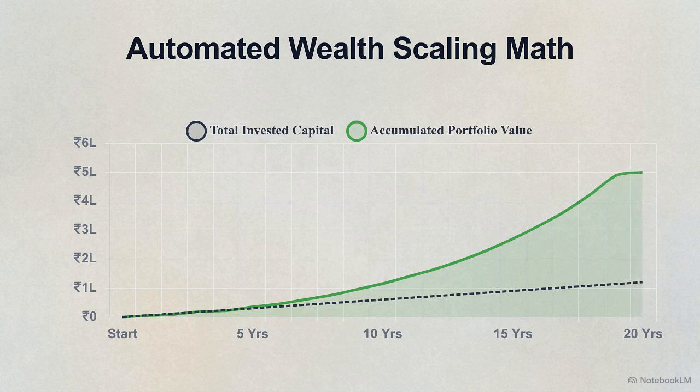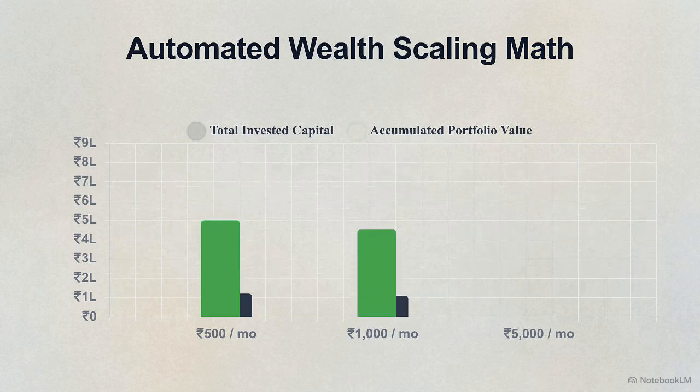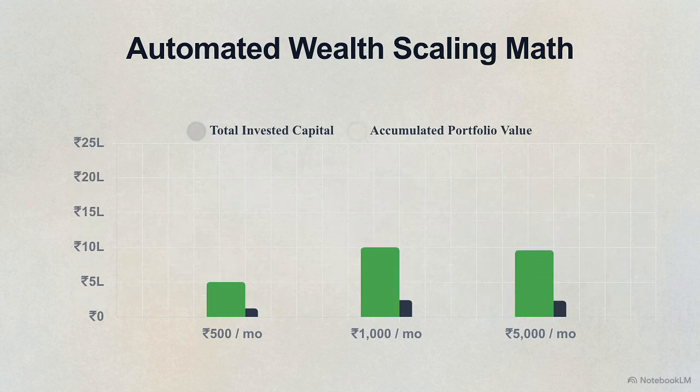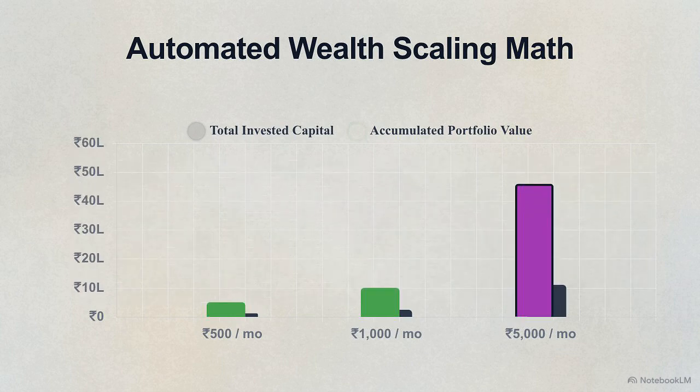On a 20-year timeline, the baseline of your actual invested money separates from the total value, accelerating upward along an exponential curve. If you invest 500 rupees a month for 20 years at a 12% return, your total out-of-pocket investment is 1.2 lakh. Your projected final value hits 5 lakh. Increase that to 1,000 rupees a month under the same parameters. You put in 2.4 lakh total. The projected value scales up to 10 lakh. Push that to 5,000 rupees a month. You invest 12 lakh over 2 decades, and the projection reaches 50 lakh.